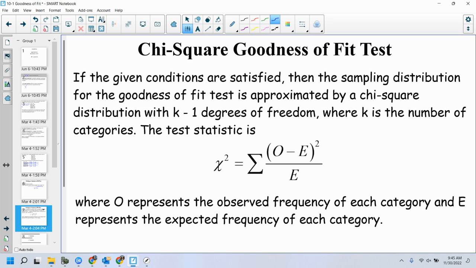I've got to get you your chi-square table too. Let me do that real quick. And again, these will be given to you on any quiz or test. Have these handy when you're doing your homework.